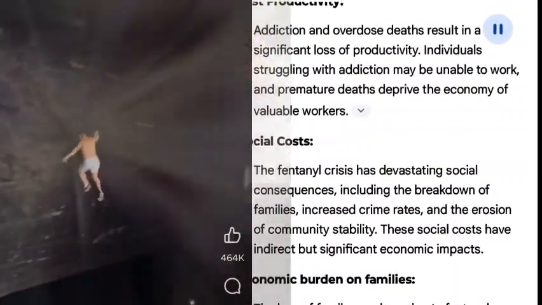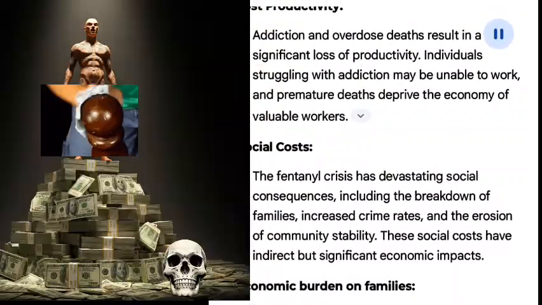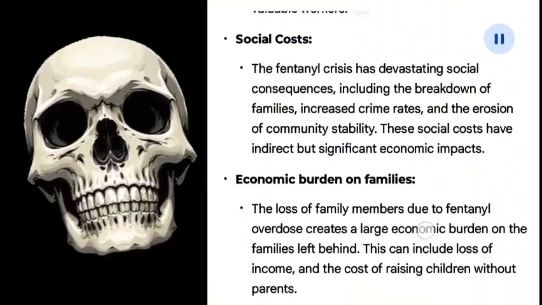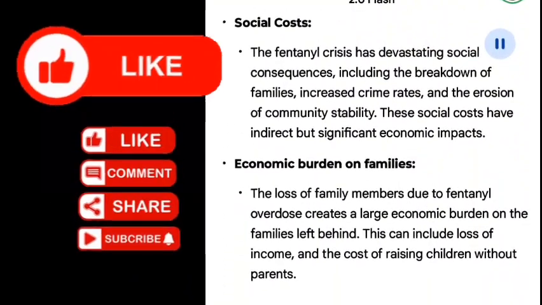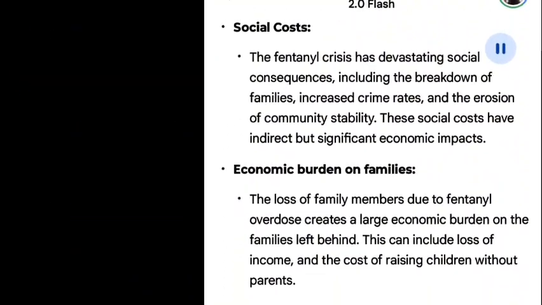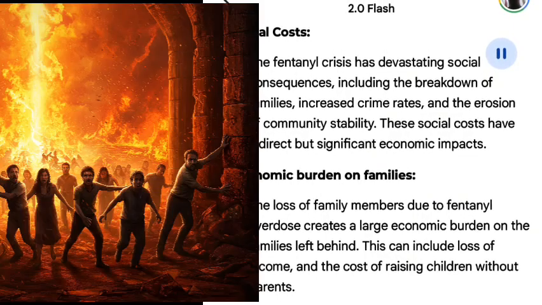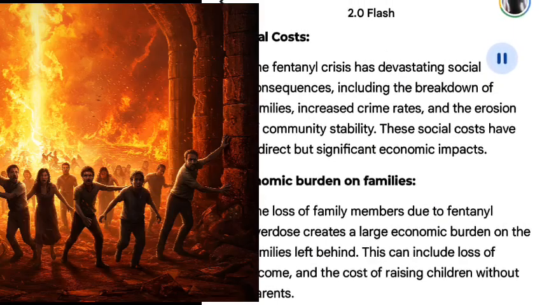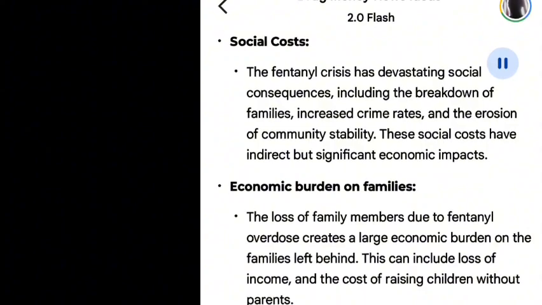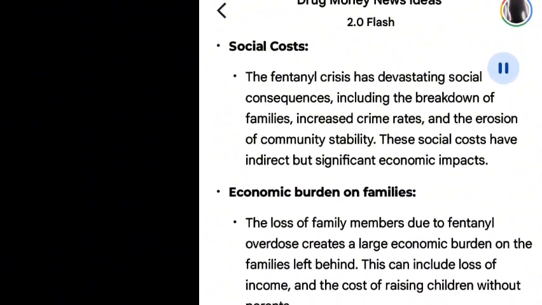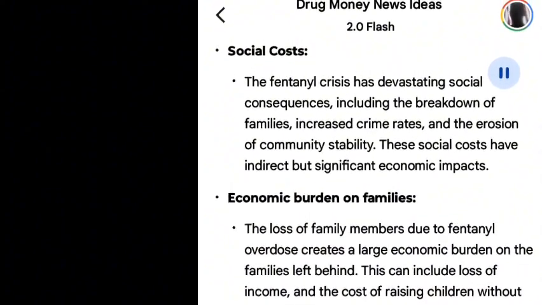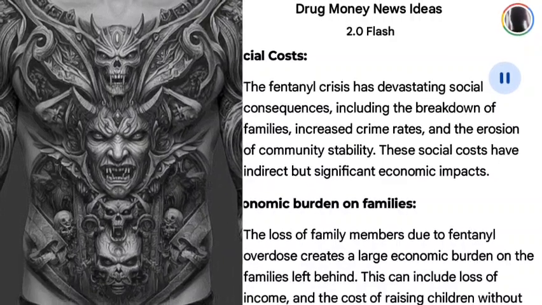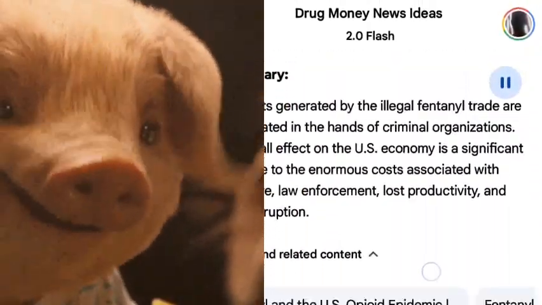Economic burden on families. The loss of family members due to fentanyl overdose creates a large economic burden on the families left behind. This can include loss of income and the cost of raising children without parents. In summary, the profits generated by the illegal fentanyl trade are concentrated in the hands of criminal organizations. The overall effect on the U.S. economy is a significant drain due to the enormous costs associated with healthcare, law enforcement, lost productivity, and social disruption.